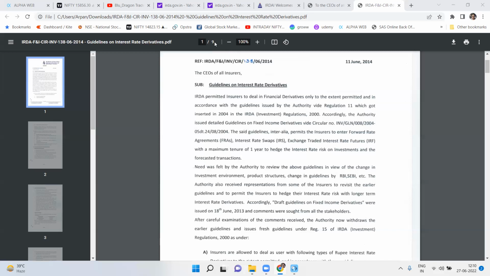So, for a duration of say less than 1 year, it will be 0.5%. For a duration of 1 to 3 years, it will be 1%, and for a duration of more than 5 years, it will be 3%. So, if the notional amount is say 10 crore, and it is of duration 4.5 years, then for the first 0.5, because from 0 to 1 it is 0.5%, the 0.5% will be applicable.